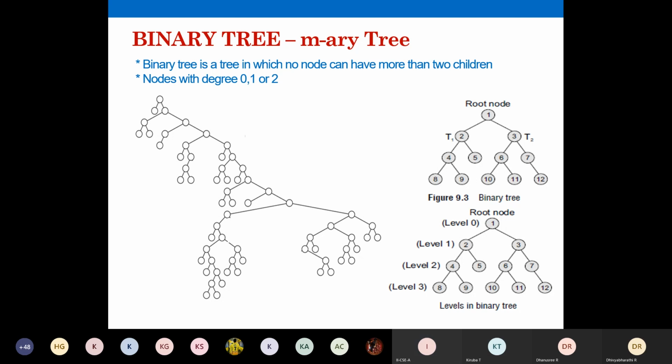So in the last diagram, the levels of a binary tree are given. A root node will be at level 0, and each node below a particular node is defined with one level greater: level 1, level 2, level 3, like that. That defines the levels in your binary tree.